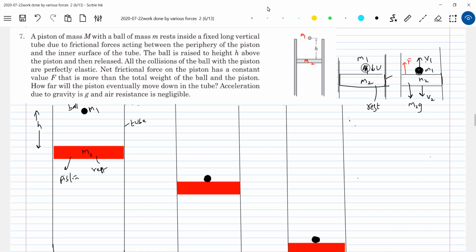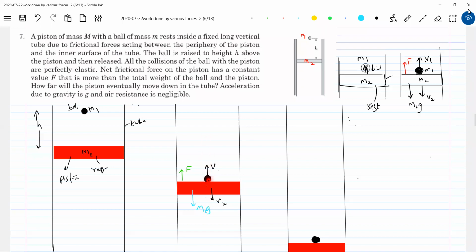So this is the same diagram we had. Here the ball rises, and this will be the situation. The friction F, or a resistance force, as you can better call it, acts upward, and the weight mg of the piston continues to act. Because of the resistance force F, the piston will undergo retarding motion, and the ball starts ascending.